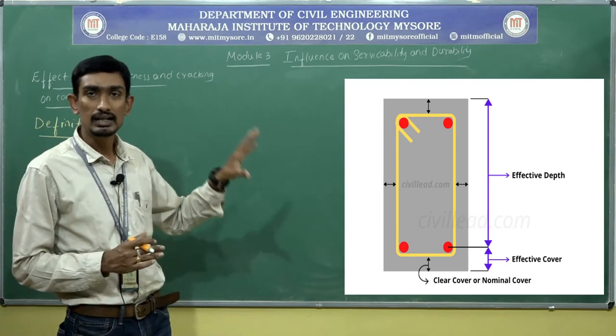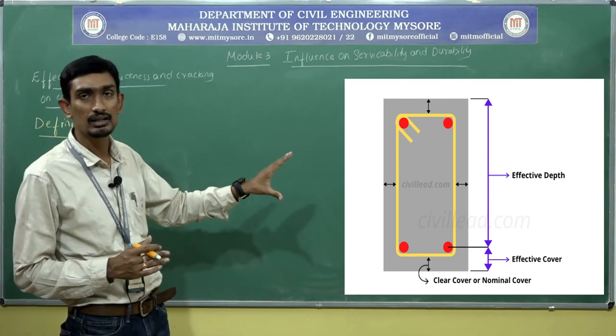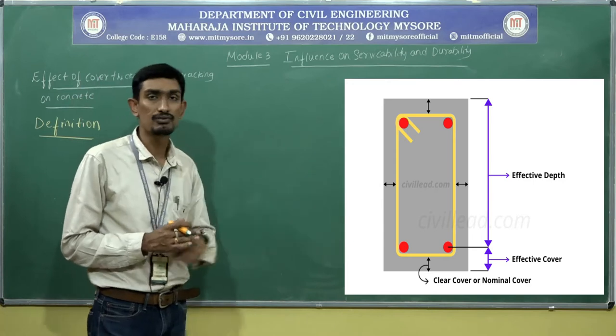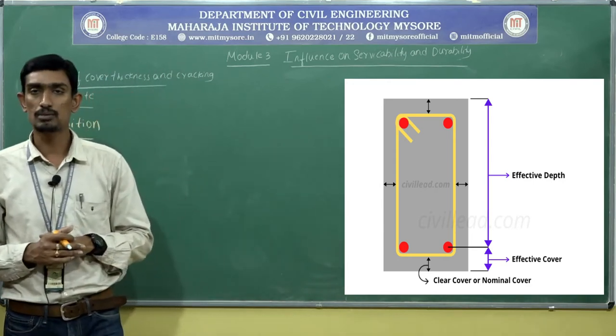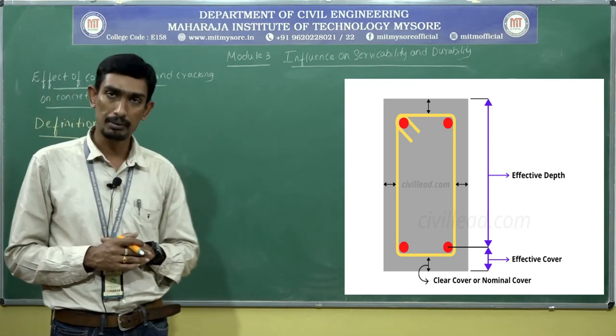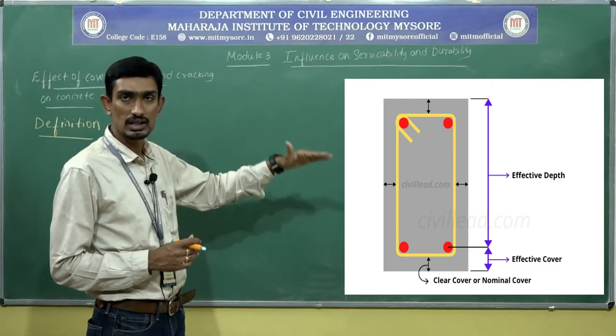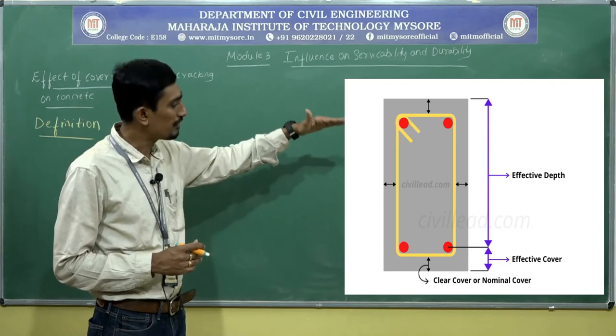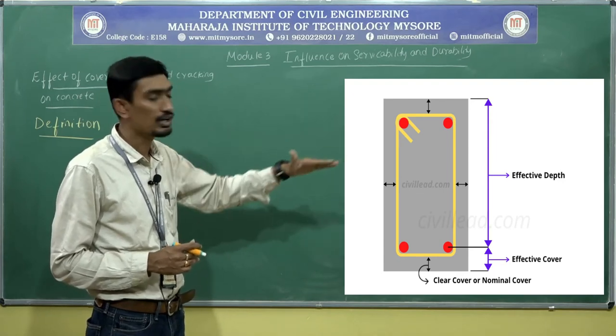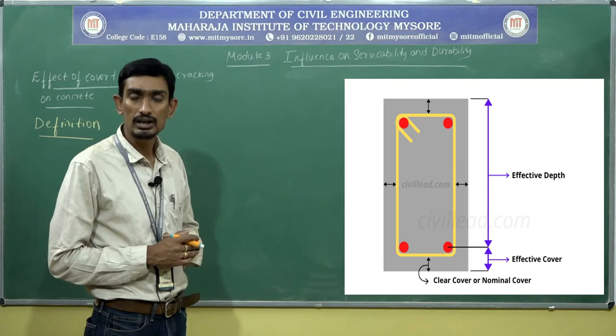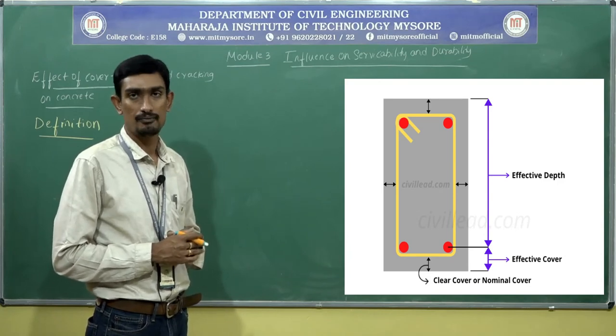So this is a technical way of defining it, based upon the reinforced concrete. I will repeat: it is the distance between the bottom edge of a rebar to the edge of a concrete surface is called cover.